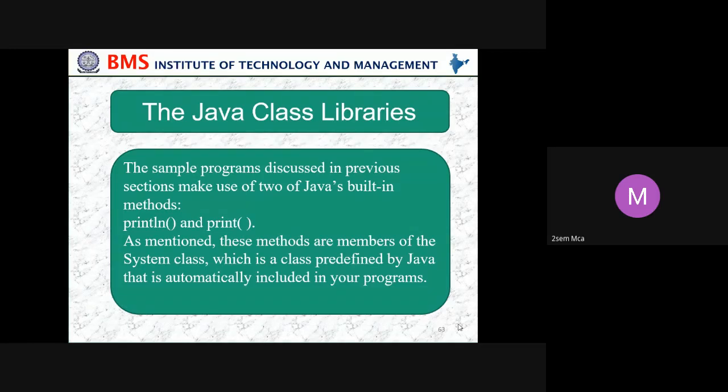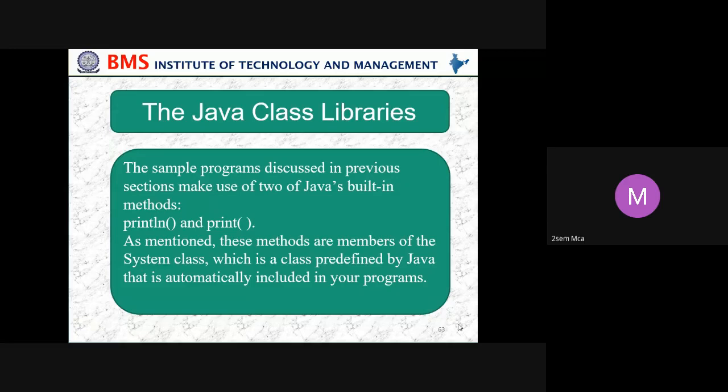Some examples from the sample programs we have discussed till now: we have used println. That is a method present in the Java class library, a Java built-in method. If I call it a function, it is the same as a method; in other languages we call it a function, whereas in Java we call it a method.